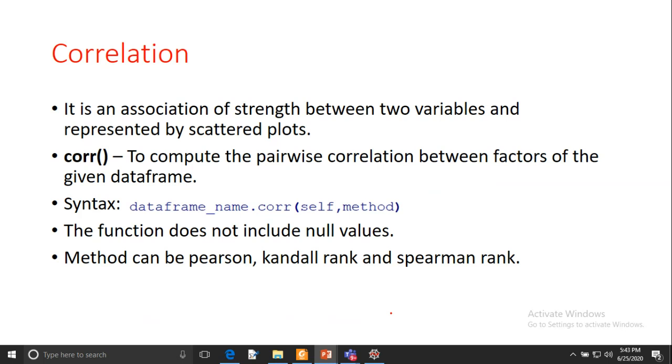Any of the methods you can use, but you have to eliminate the categorical variables from the data before using this correlation function. The function does not include null values. This is the first condition. The second condition is you have to remove the categorical variable from the data frame. Then you will be able to use the correlation function.